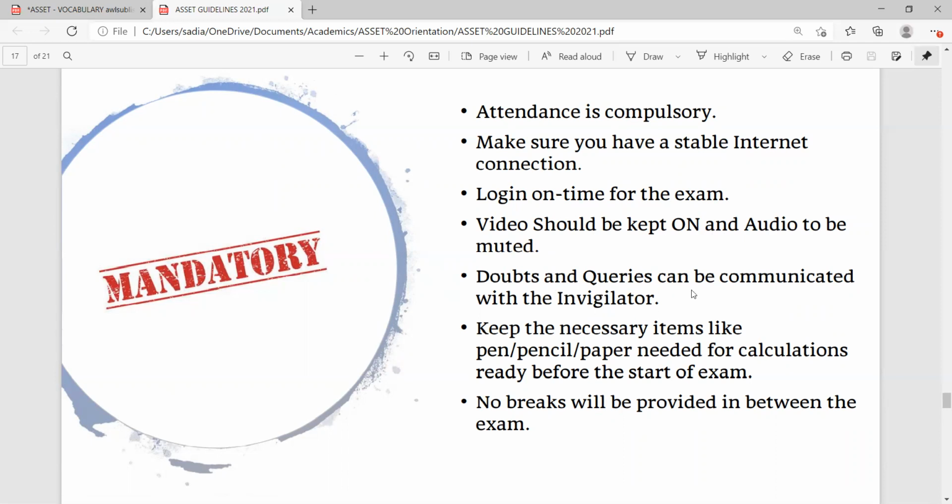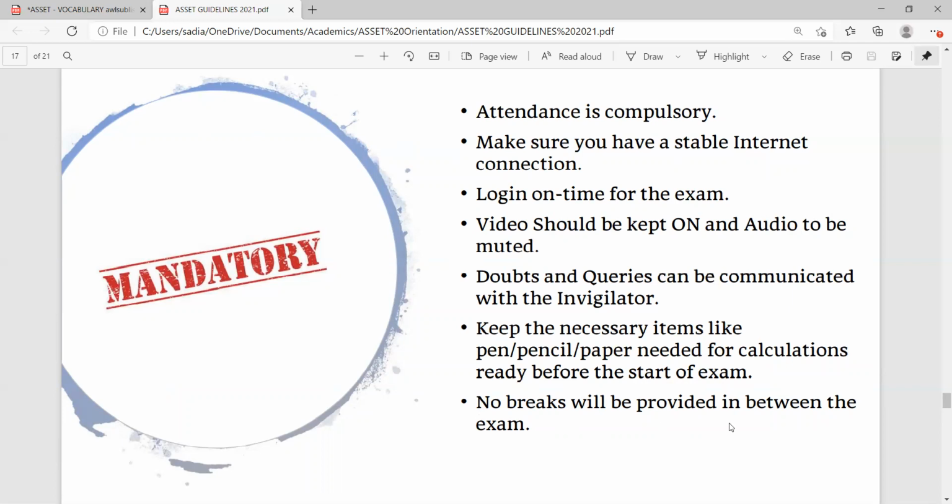If you have any issues, you may communicate, but ensure that one thing is clear at this point: the invigilator will not have your test paper in front of his or her screen. So if you have some genuine doubt, only then you can ask, but definitely you are allowed to ask the invigilator. Keep the necessary items like pen, pencil, and paper needed for calculations ready before the start of the examination. Especially in maths and science papers, you need to do certain calculations. Make sure you have the pen, pencil and paper available next to you.